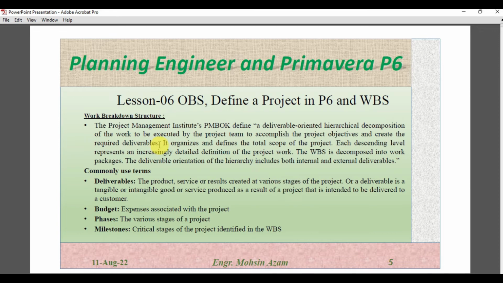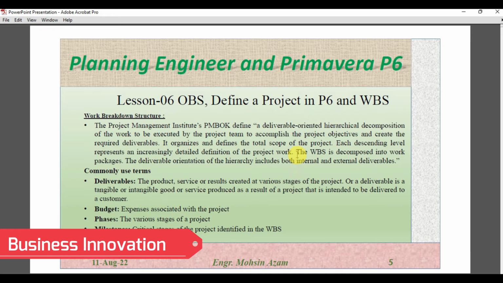As we discussed before, it is actually a product or service. It organizes and defines the total scope of the project. Each descending level represents an increasingly detailed definition of the project work. So each category of the WBS will further explain the project scope.